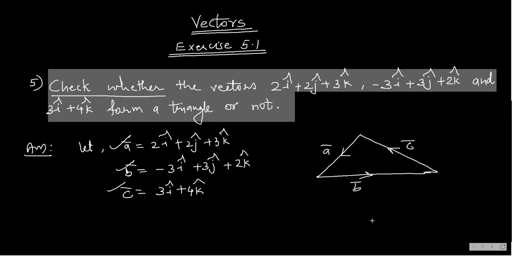So I repeat once again, I will add any two vectors, and if I get the third vector, then I say that these three vectors form a triangle. And if I get the negative of the third vector, then also it forms a triangle.